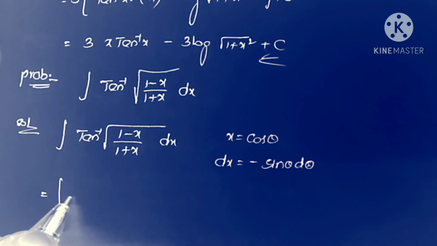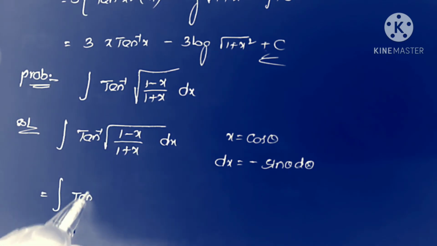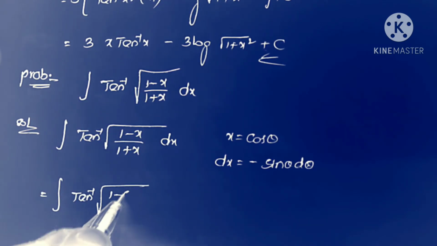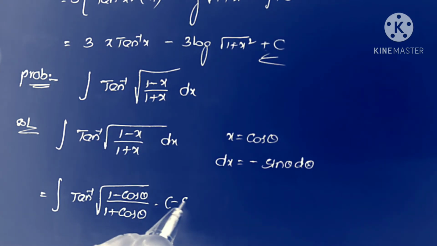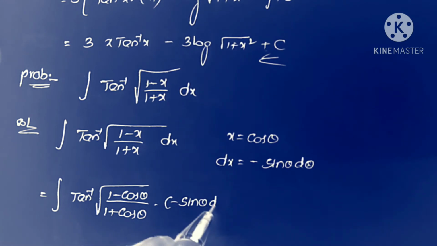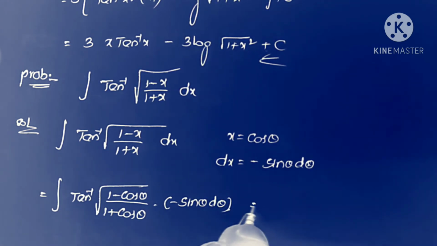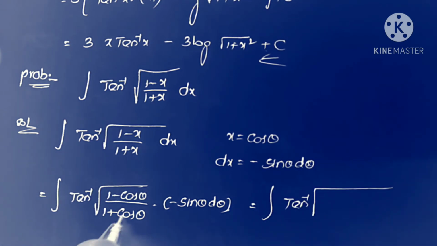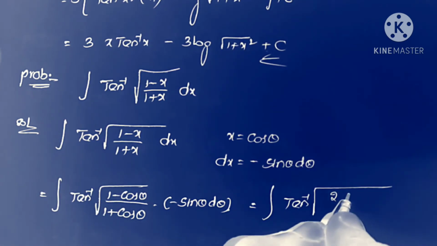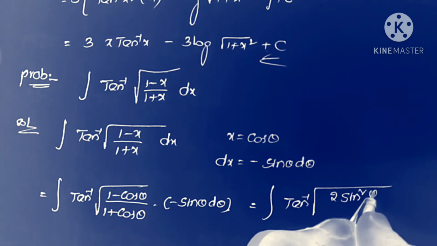Now replacing the values. So this is integral tan inverse of square root of (1 minus cos theta) by (1 plus cos theta) into minus sin theta d theta. What is the formula for 1 minus cos theta? 2 sin square theta by 2.